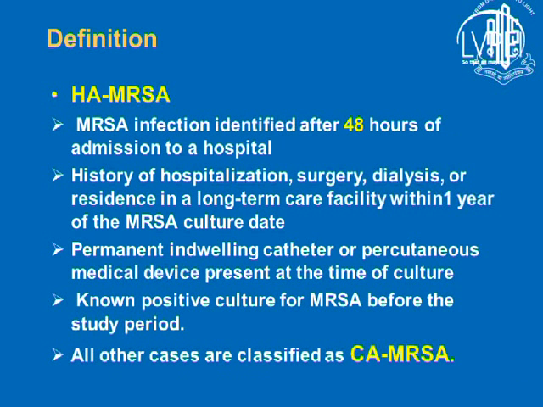One more definition which is of very important use for us is MRSA. What is HA MRSA? What is CA MRSA? HA MRSA is hospital-acquired MRSA, and CA MRSA is community-acquired MRSA. Hospital-acquired MRSA is defined as infection identified after 48 hours of admission to a hospital, or a definite history of hospitalization, surgery, dialysis, or residency in a long-term care facility. So this is more for systemic care doctors, but it is definitely relevant for us also.